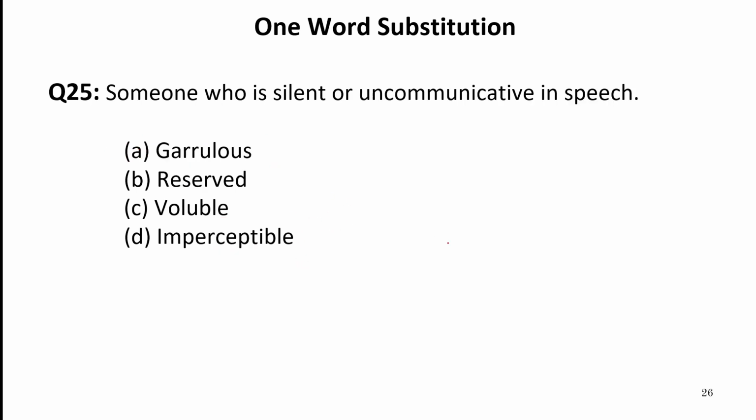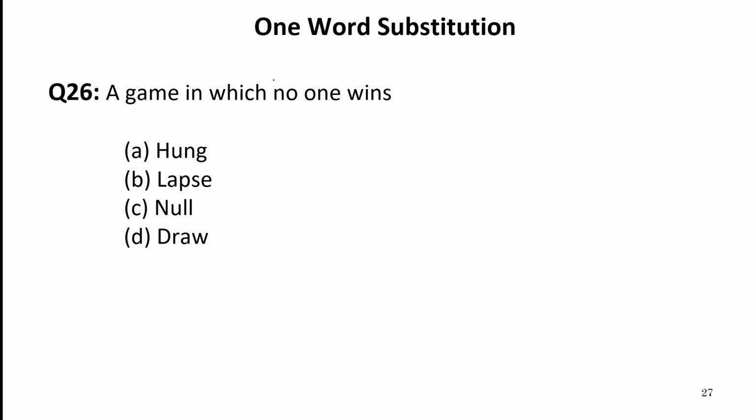Now let us move to the next, that is someone who is silent or uncommunicative in speech. This person is known as reserved. Whereas garrulous is a person who is loquacious, who talks a lot, who is talkative. Voluble and garrulous are synonyms. Imperceptible, that cannot be noticed because it is too small. A game in which no one wins is called draw. Lapse refers to break.